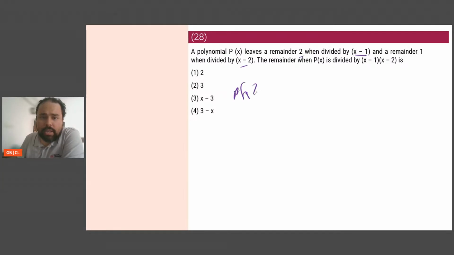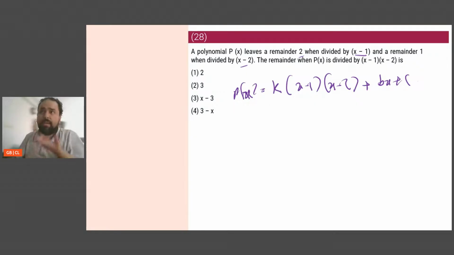Whenever this happens, always take it like this: P of X is equal to Q of X into X minus 1 into X minus 2, plus what I'm left with. So I will call it Bx plus C, because the remainder when you're dividing by a quadratic has to be a simple linear expression. So Bx plus C, it can't be a quadratic expression. Okay. This is what I'll be left with.